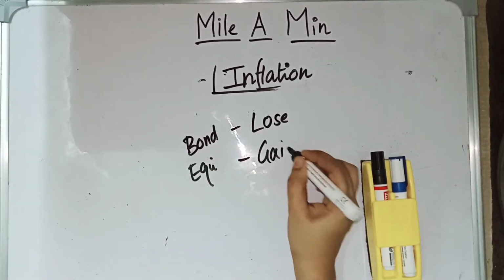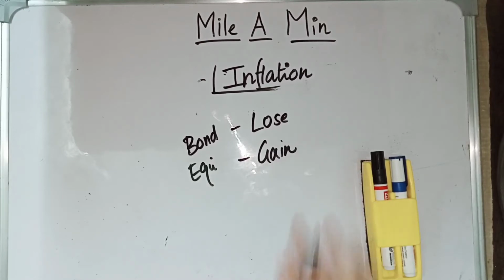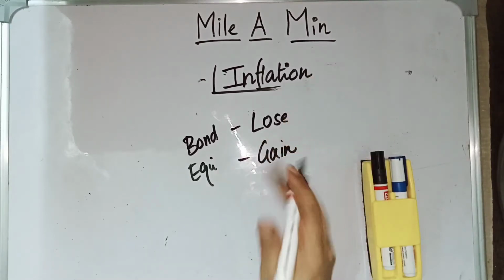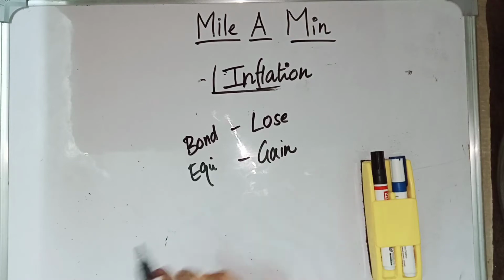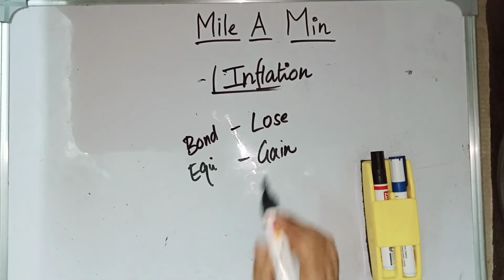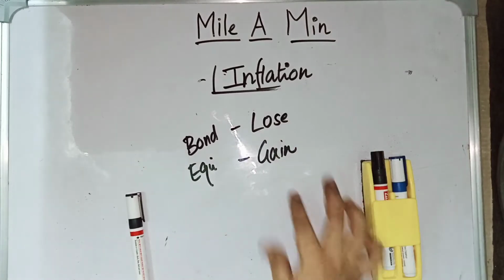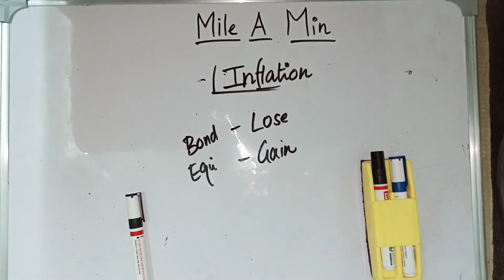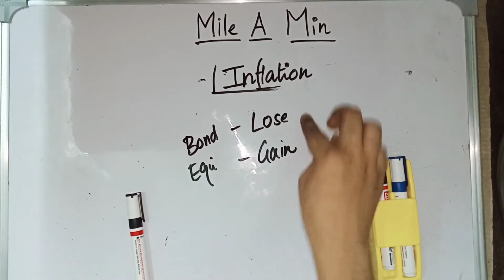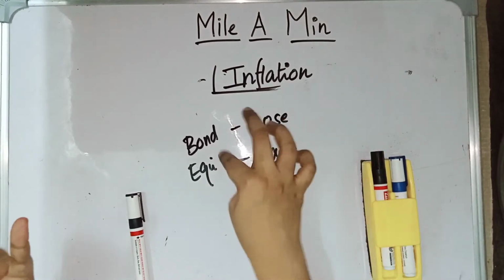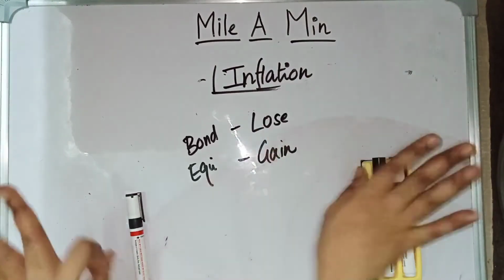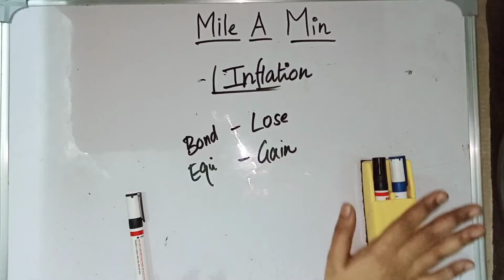And in relation to inflation itself, there is a bond called inflation indexed bonds. In these inflation indexed bonds, the interest rate will vary according to the inflation. So the bond holders are the losers and the equity holders are gainers. These things are already asked in the UPSC civil service question. The bond holders, debenture holders, savers, everyone are losers, whereas the equity holders will be gaining.